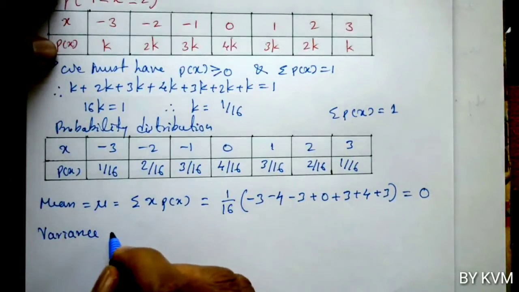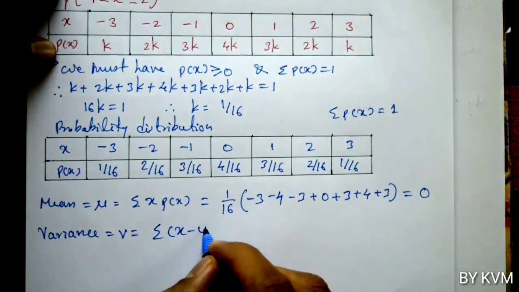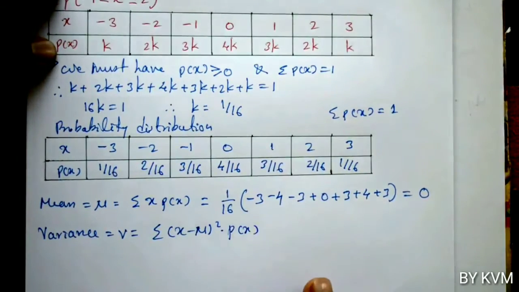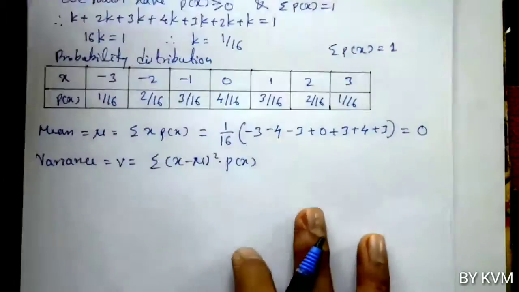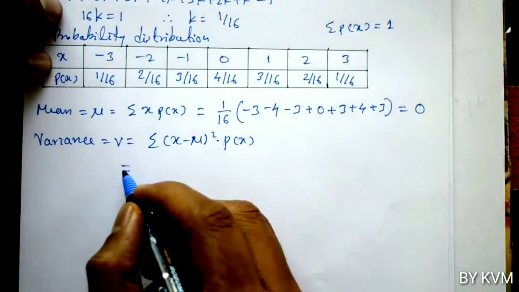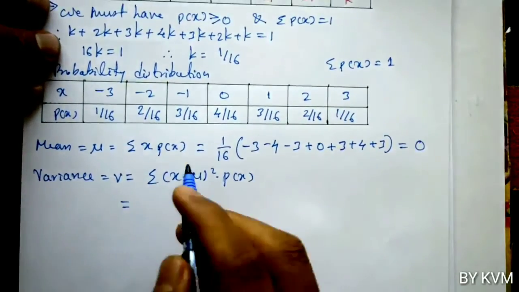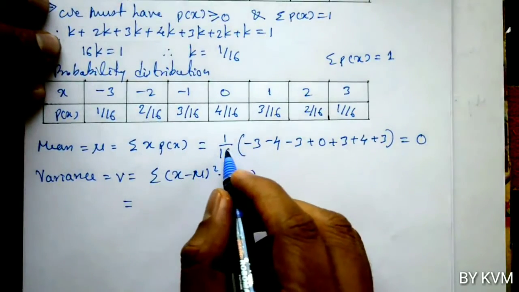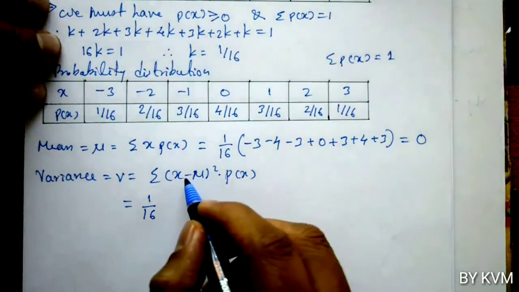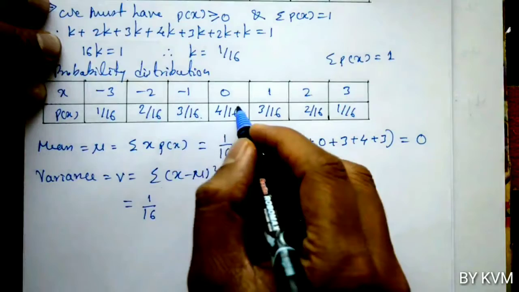Now variance is denoted by capital V and the formula is sigma x minus mu whole square into P of x. Again, x minus mu means we have to take the difference. The value of mu, that is the mean, is 0. Subtract x and mu, then take the product with P of x. In P of x, 1 by 16 is common, so take 1 by 16 as common, then x minus mu.